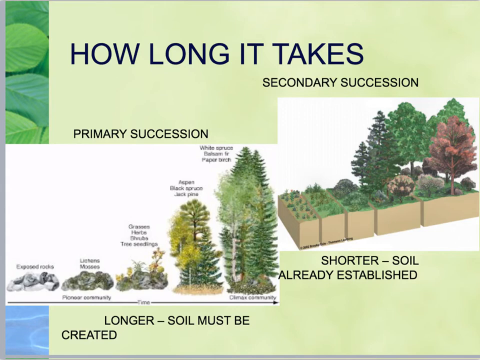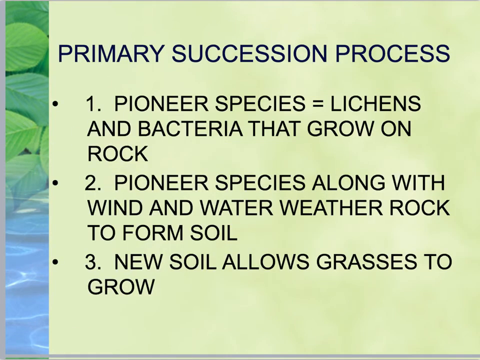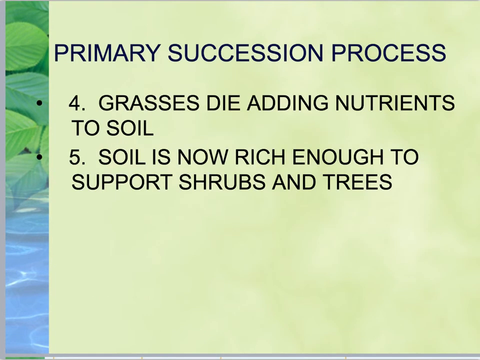The process in which primary succession occurs starts out with your pioneer species such as lichen and bacteria. They're going to grow in the rocks, and it's going to break down the rocks a little bit. Along with the pioneer species, the wind and the water hitting the rocks day in and day out is going to weather the rocks, and that process will also form soil. New soil is going to allow grasses to grow. Once the grasses are established, they will slowly die, and this will add nutrients to the soil. The soil will now be a little bit richer, rich enough to support shrubs and other trees.